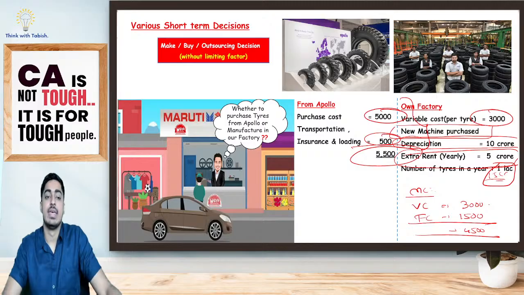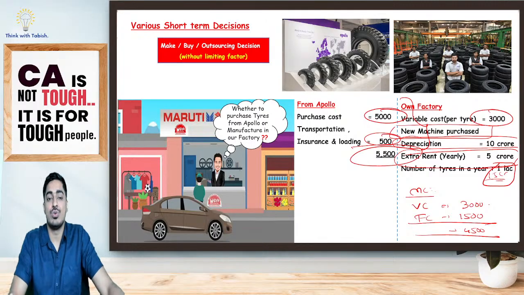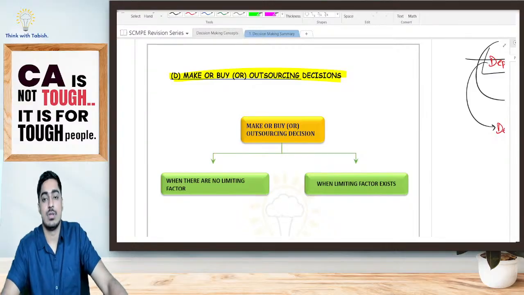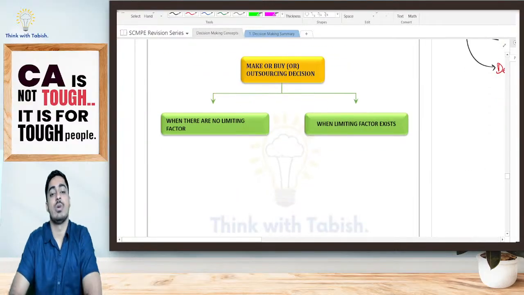Yes, what should we do? Should we manufacture on our own? Yes or no? That is our decision, as simple as that. There is nothing more. Look at this, make or buy or outsourcing decision.